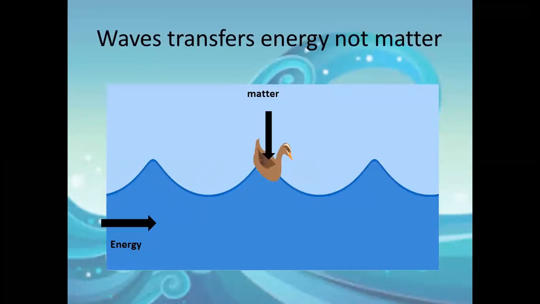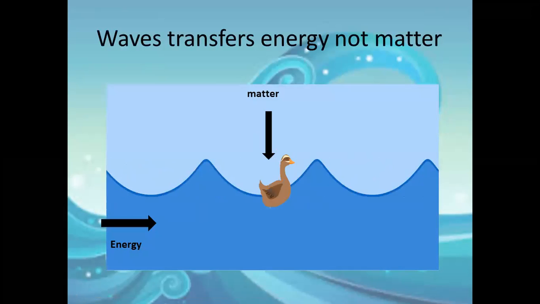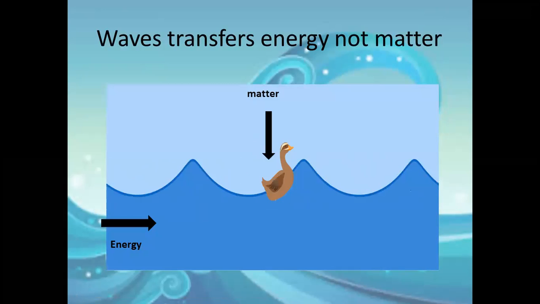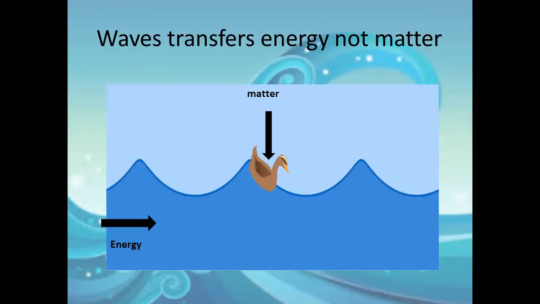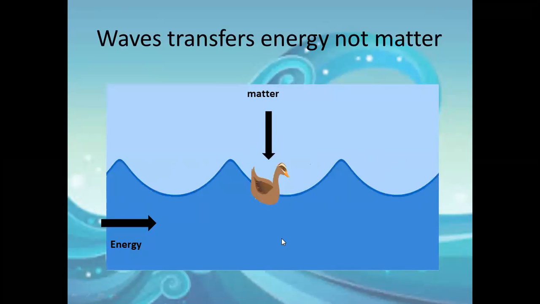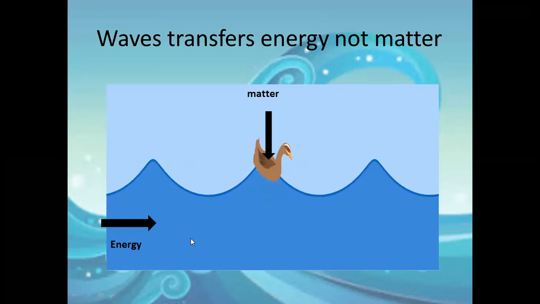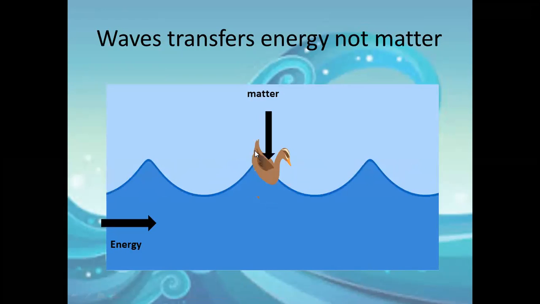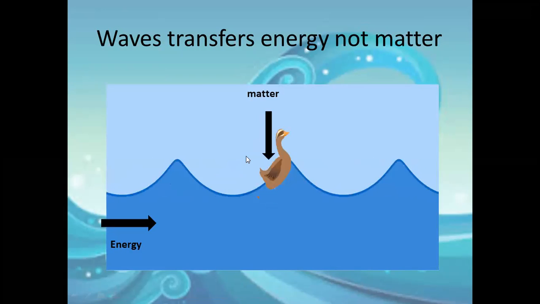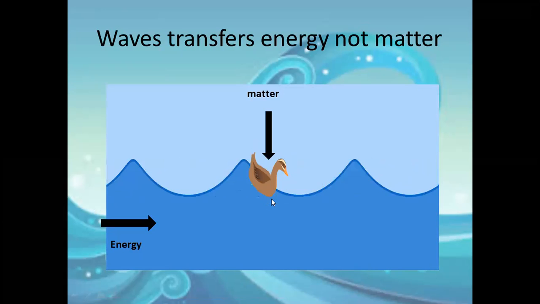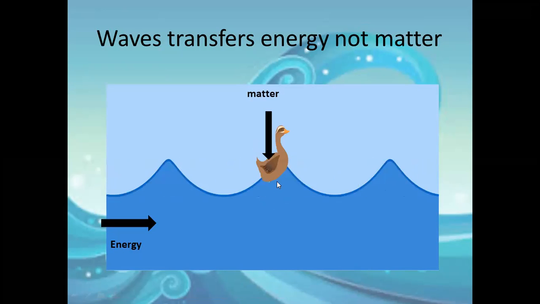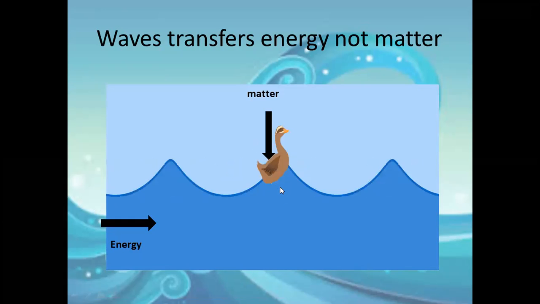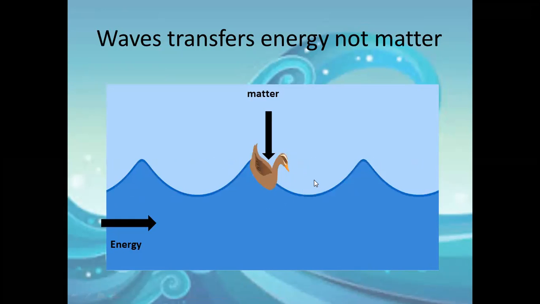From this image of the wave, what can we see? This dot is considered to be a matter or a particle or a material, and we all know that energy transfers through the waves. The wave carries energy and transfers it from one place to another. Will it transfer matter? If the energy of the wave passes by the matter, it will not affect it. It is just raised up and down as the wave passes, and it will not move it. So waves transfer energy, not matter.